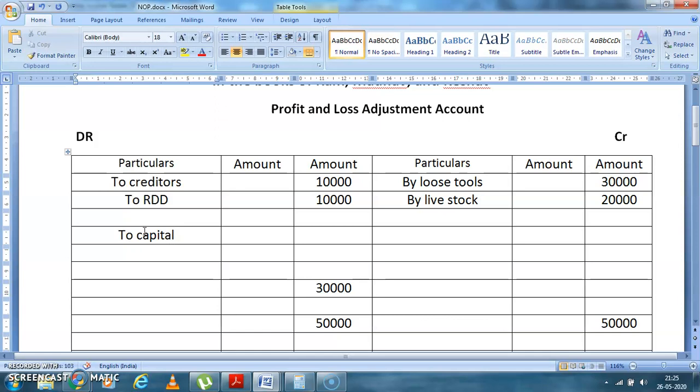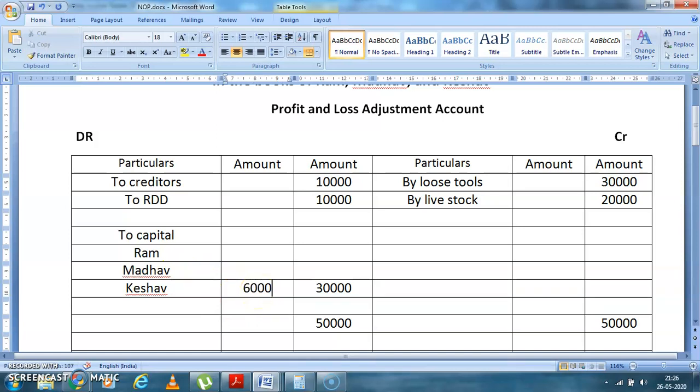The partners are Ram, Madhav, and Keshav. Now again it is divided by 10. Am I correct? So it comes to 3,000.